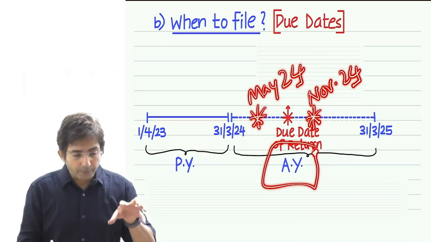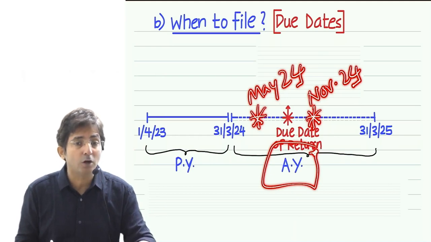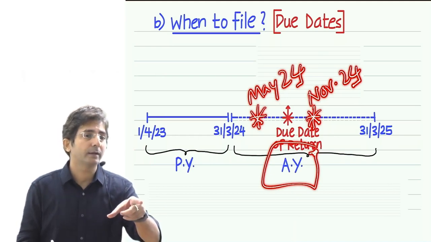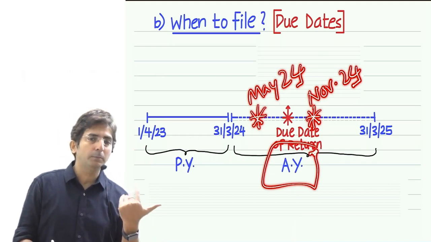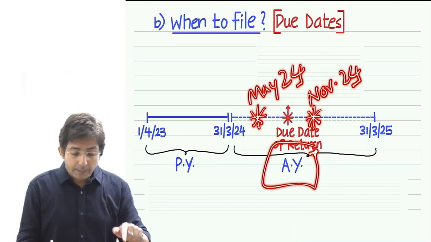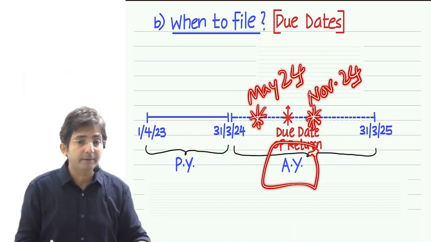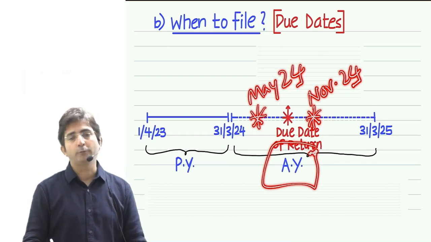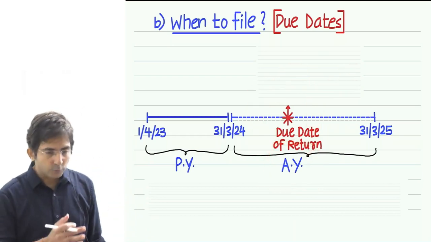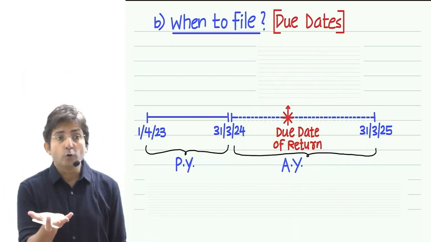And when you appear for the exam, that is your assessment year. And the immediately previous year will be the previous year. So that's why in your case, your previous year will be 23-24. Anyway, this was general discussion. Now, when to file the return?